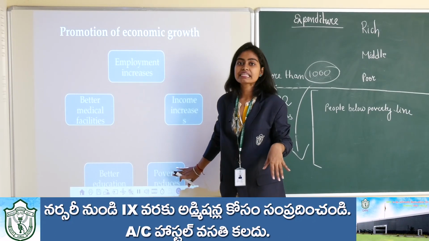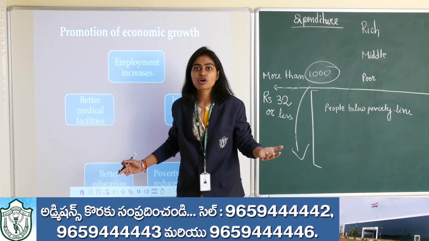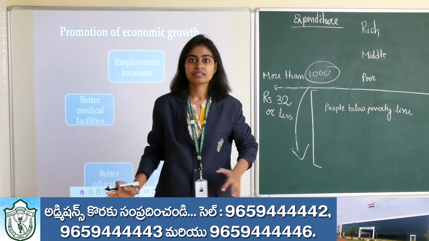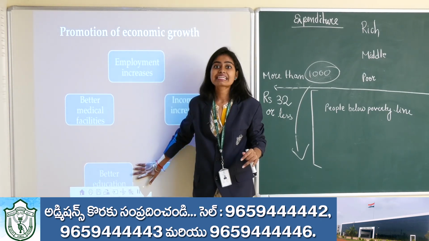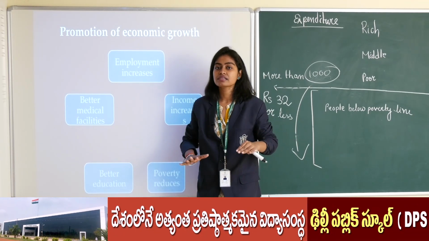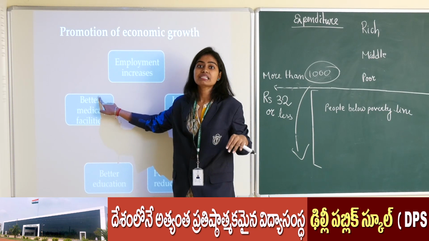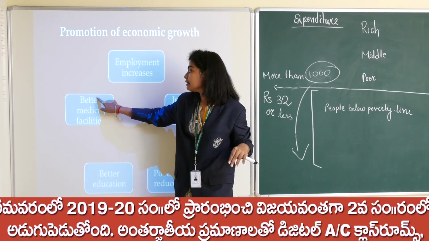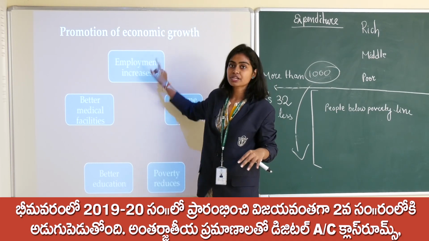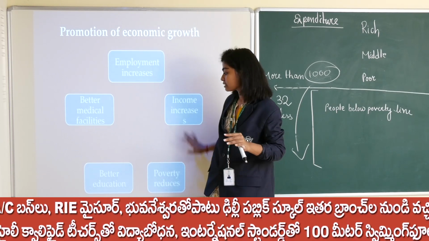As the poverty reduces, what will it do? When poverty is not there, obviously a man will try to give better education to his children. So it will create better education for all the children in India. And they will also get better medical facilities, and ultimately all this will also result in economic growth, and economic growth also results in all this.